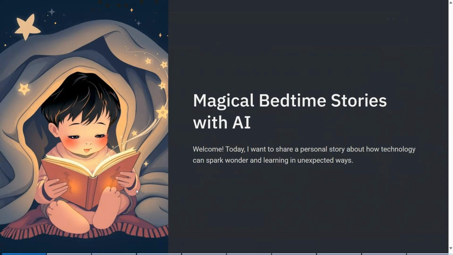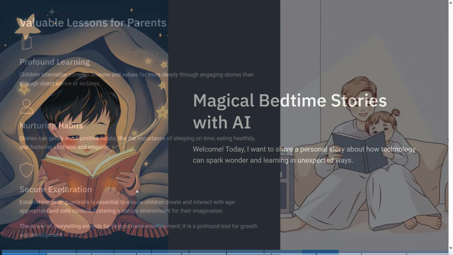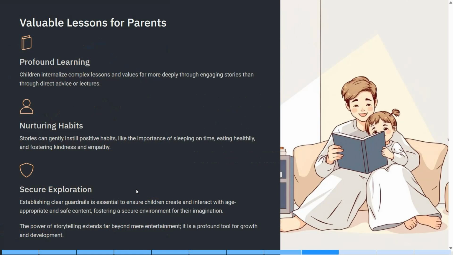Okay, I think we have had plenty of workflow talk today. Now it is time to step aside from the tech and share something a bit more personal. And trust me, the takeaways here are just as valuable. When I first started building this workflow, it was meant to be just for fun. But then something surprising happened. The very first story my wife generated was about the harmful effects of mobile phone on kids.